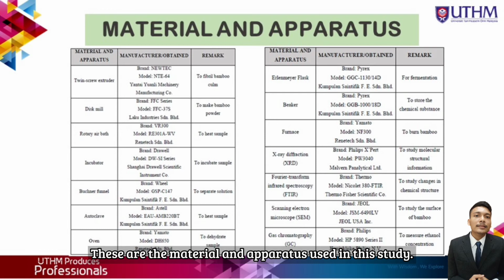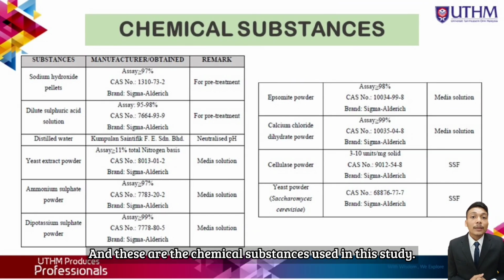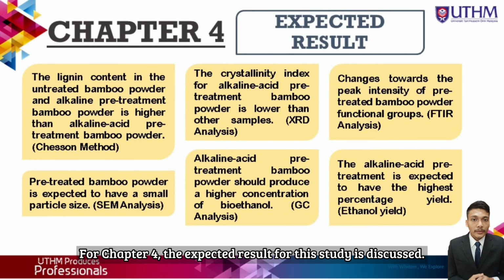These are the materials and apparatus used in this study. And these are the chemical substances used in this study. For Chapter 4, the expected result for this study is discussed.